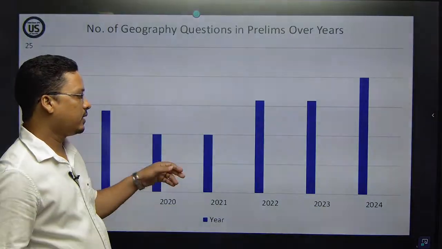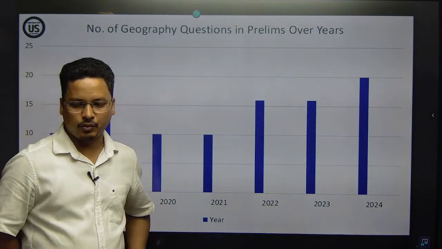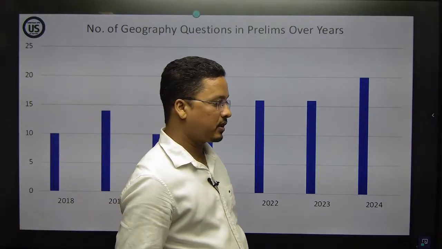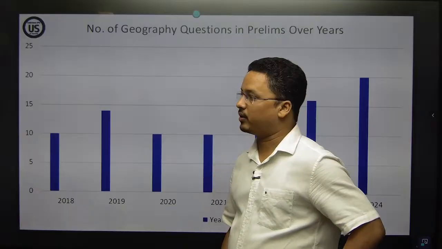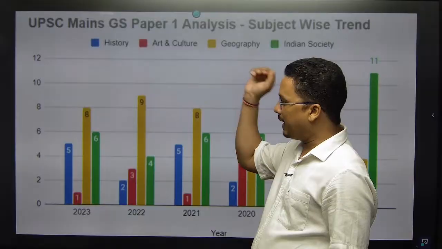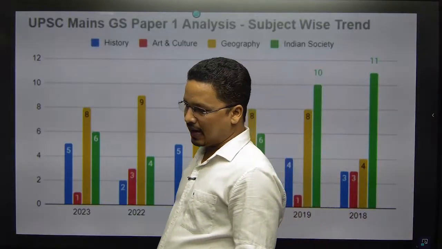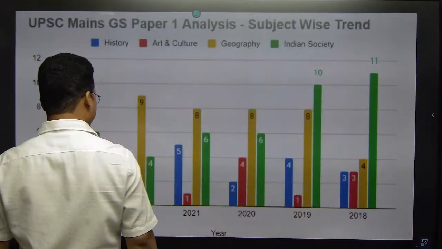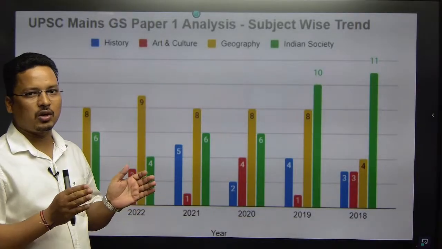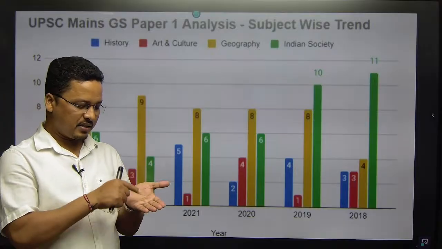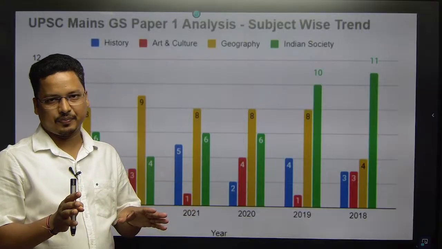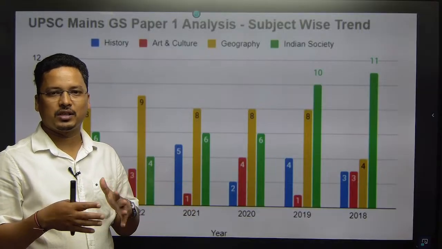So, now we were going through the trends of OCS prelim questions, what exactly the trend is. Then after this, I will have the mains. How many questions of geography are coming in the mains? After going through how many questions are coming in prelims and mains, then we will have strategy, book list, all the things.